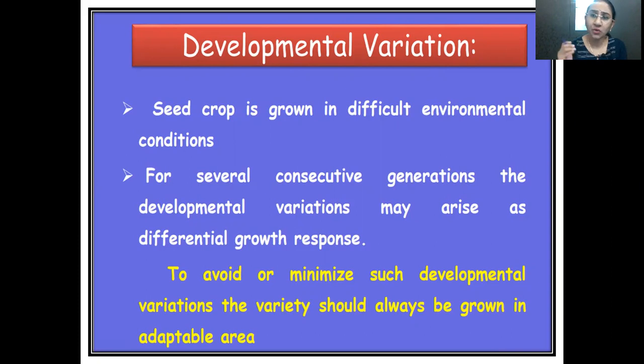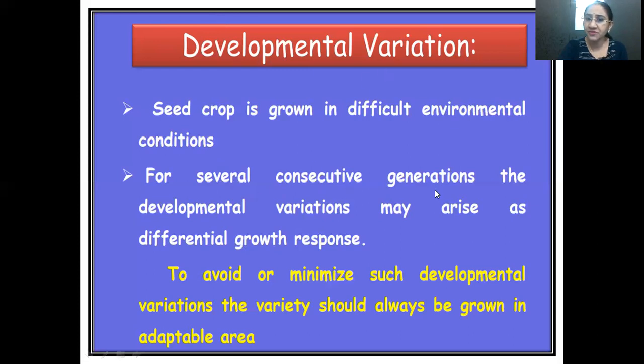It is always recommended that we should sow the seeds in their most adaptable environment, that environment which is most adaptable to that particular seed. We should go for seed production in that particular area or land only. If the seed crop is grown in difficult environmental conditions, this is also one of the factors responsible for developmental variation.